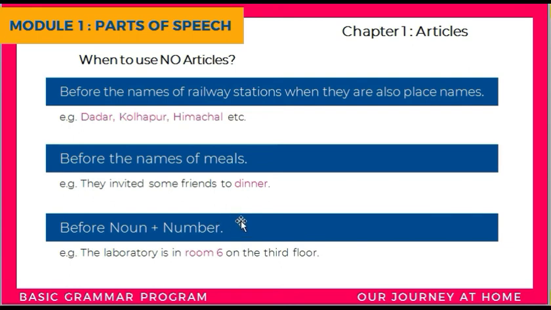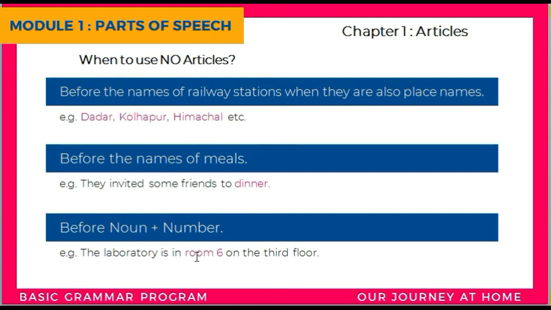And the last one here is we don't use any article before a noun plus number. Okay, so for example, the laboratory is in room 6 on the 3rd floor. So here room 6 is noun plus number. And we don't say the laboratory is in a room 6 or in the room 6. No, we just say it without an article. The laboratory is in room 6 on the 3rd floor.